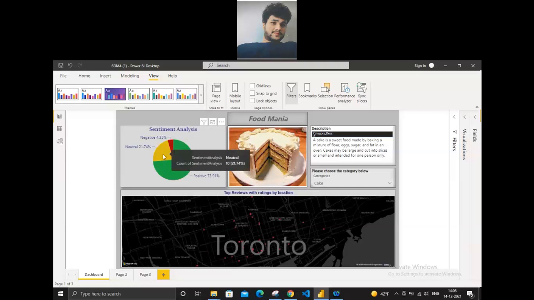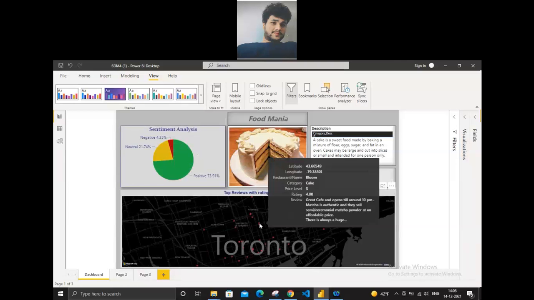And here we have got 22% neutral reviews, and 5 percent negative reviews. If I hover around here, you can see the review for Bloom restaurant. The price level is depicted by the dollar signs. If you have a $1 sign, that means the price is mild, the lower level of price. If you have a $2 sign, the price will be moderate. And if you have a $3 or $4 sign, the price will generally be higher.